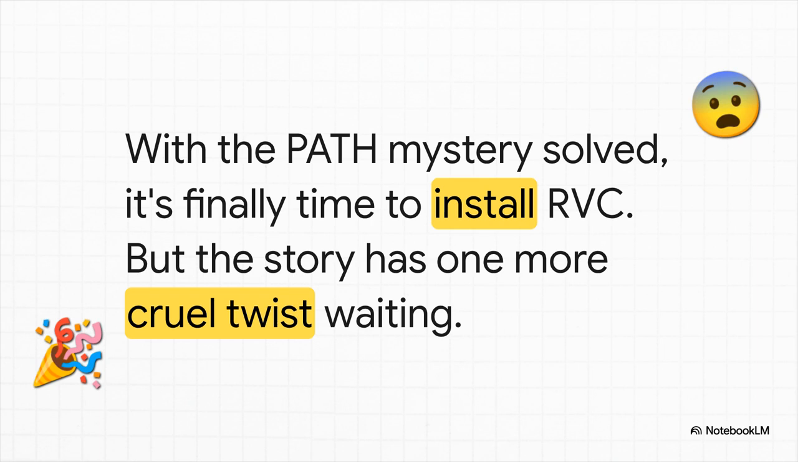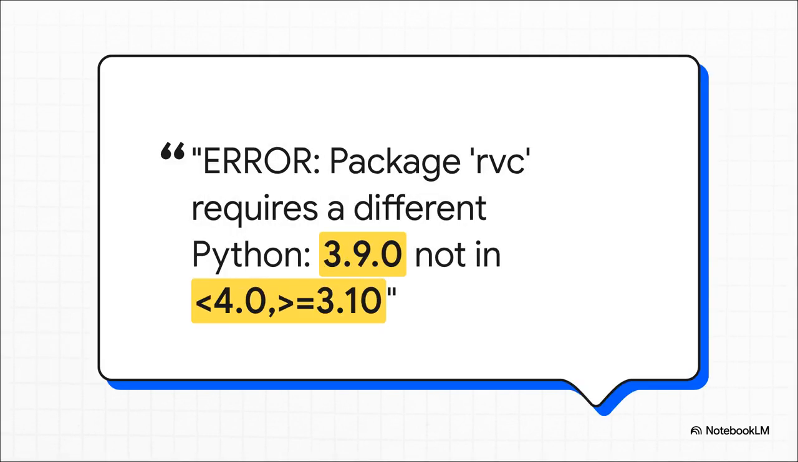But this story has one more cruel twist waiting. You have got to be kidding me. After all that work, all that headache to get Python 3.9 installed and working, the latest version of RVC now says it needs Python 3.10 or newer. The error is literally saying that 3.9 is now too old. Quiz was sent on this massive, frustrating detour only to end up right back where they started.